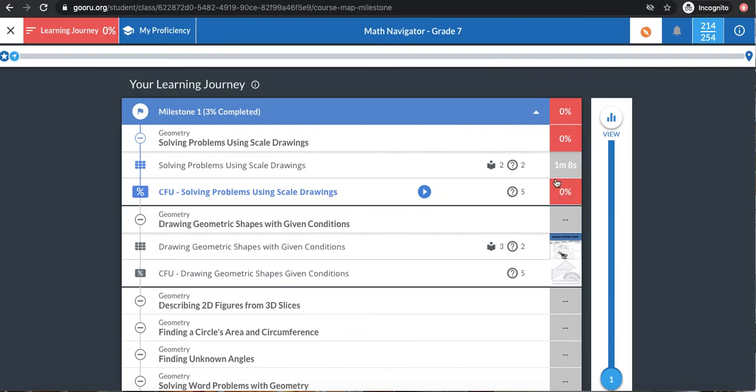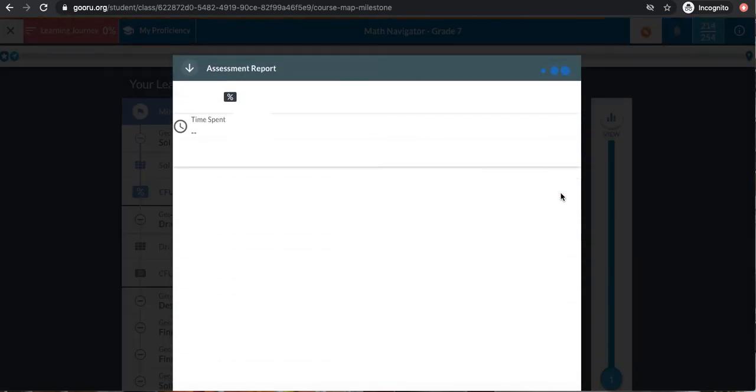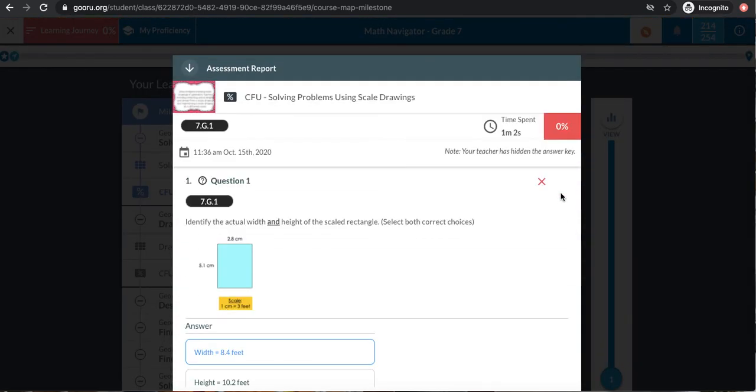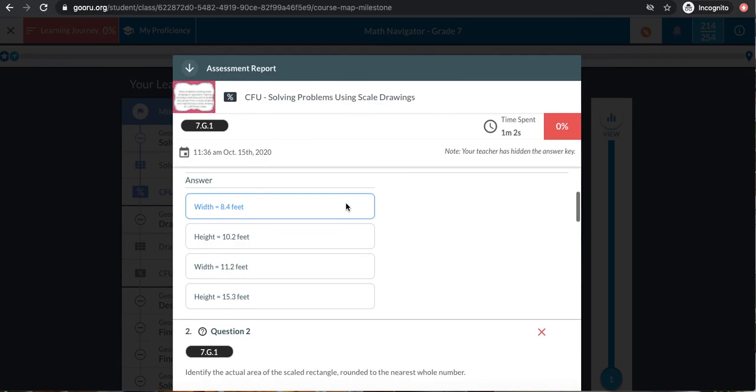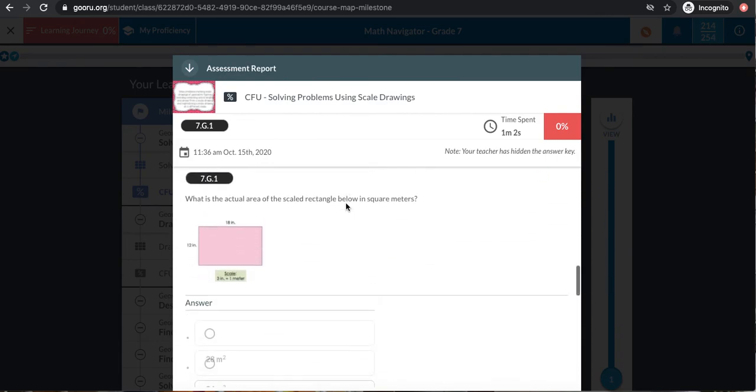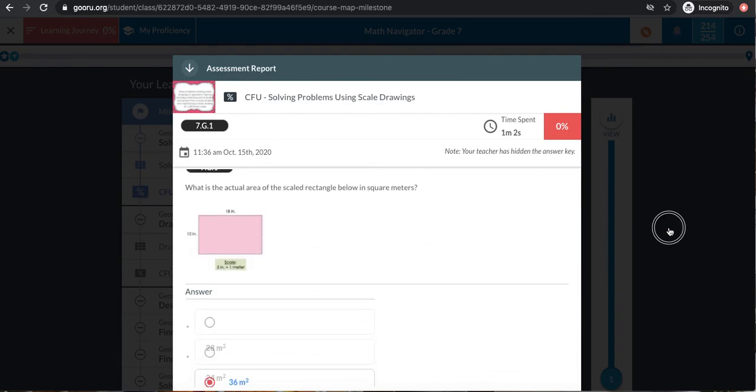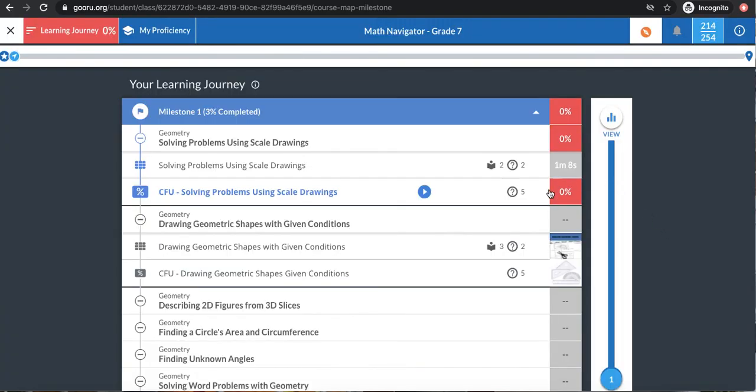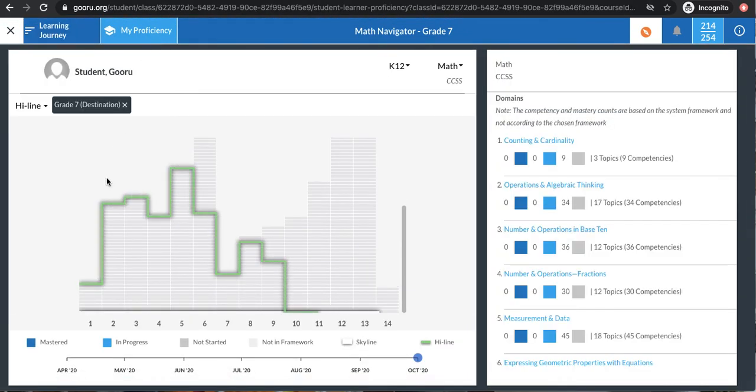You can also see the answers that you picked by clicking on the score. It'll give you an assessment report just like we saw, and it shows you which answers you picked and which answers you got right. Once you do better, and if you get an 80% or better, the score will be green, and you'll gain a bar in your skyline. We'll build up that thick white line from our graph up to the green line that shows our grade level. And remember that this is visible at any time. You can check when you click on the My Proficiency tab.